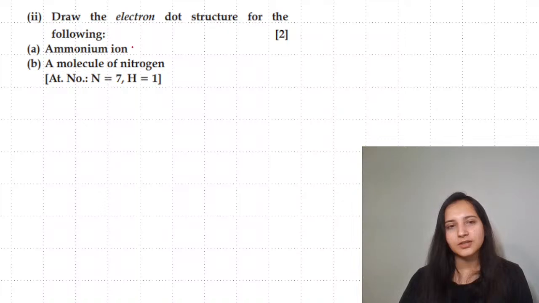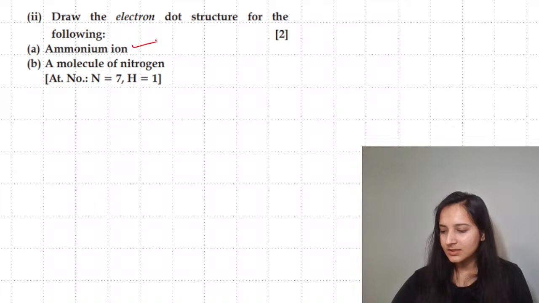Draw the electron dot structure for ammonium. So ammonium ion is going to have covalent compounds.